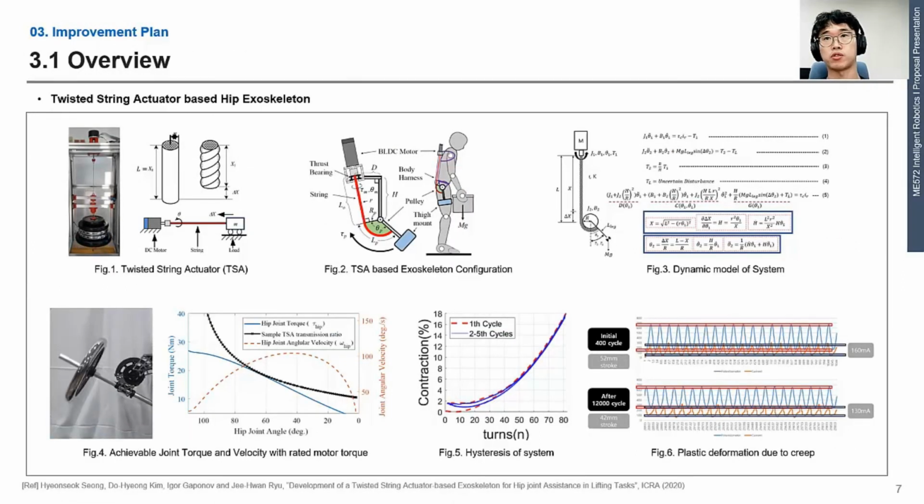Unlike a conventional exoskeleton that is controlled with a motor, which is generally a linear actuator, we use a nonlinear actuator-based system. Although this actuator has several mechanical advantages, it is necessary to solve the following control problems. First, when the motor is controlled with a constant rated current, the output force and speed are nonlinear. In addition, due to the system that can only control in one direction, hysteresis occurs depending on the external force. Lastly, permanent deformation due to creep occurs because of the material property and driving method. Therefore, we try to use the learning-based approach to control such a system.